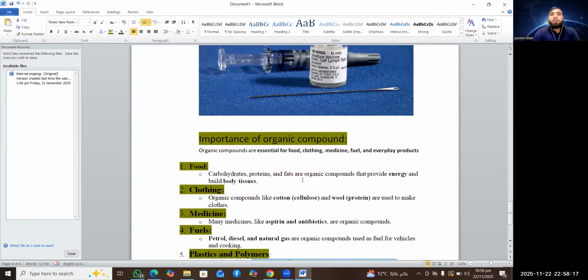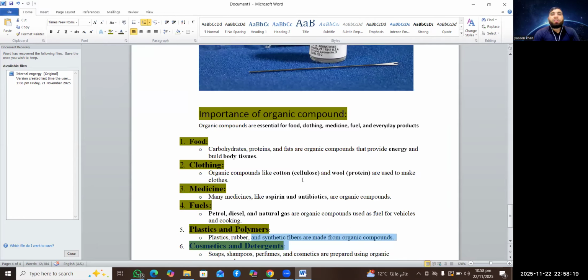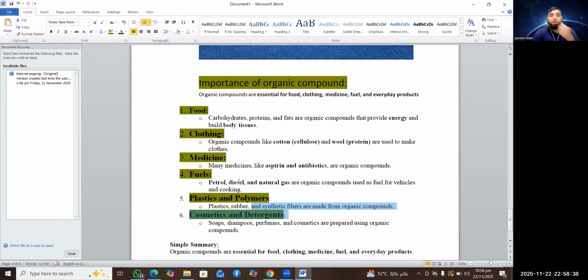And what are the important functions of organic compounds? Organic compounds perform various functions. We use them for food, and food provides energy and also helps in growth, reproduction, and different physiological activities. The clothing, medicines, the fuel, the plastic, and the polymer. Along with this, cosmetics and detergents are also a good source of organic compounds.